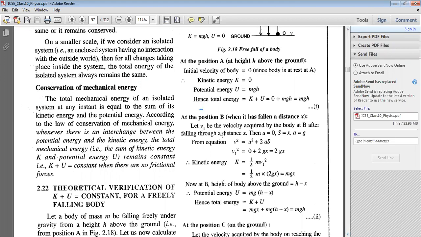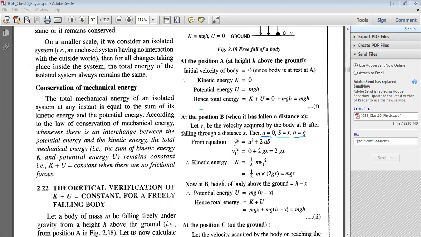Now after falling through a distance x, let us try to find out the kinetic energy of this body and the potential energy as well, using the equations of motion. So how do we do that? If I consider that A is the beginning point of the freely falling body, then obviously u equal to 0, initial velocity of the body was 0. The distance traveled by the body up to point B is x, so s equal to x, and the acceleration is nothing but the acceleration due to gravity.